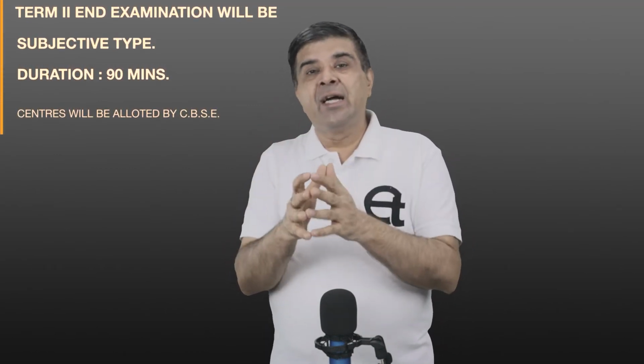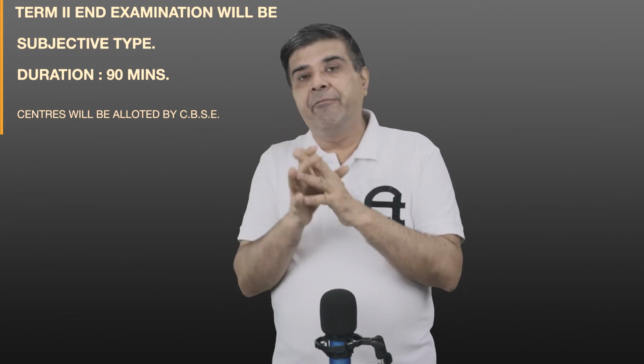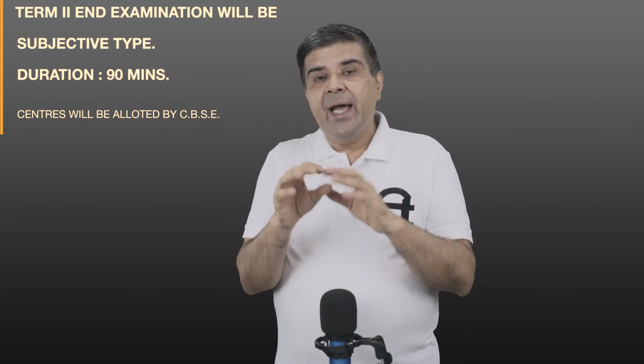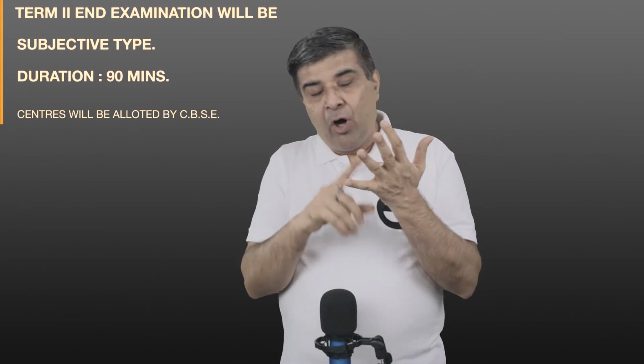Similarly, the term 2 examination would be a subjective one, and it would be for 90 minutes, and the questions would be long answer, short answer, very short answer, case based questions, or situation based questions. Both term 1 and term 2 end examinations would be carried out at the specified centers allocated by CBSE, in the presence of an external examiner. This is how the examination would be conducted for class 10th and 12th. But for class 9th and 11th, the examination would be conducted by school authorities.